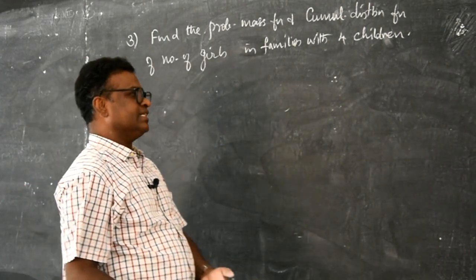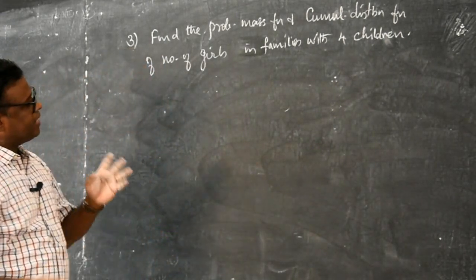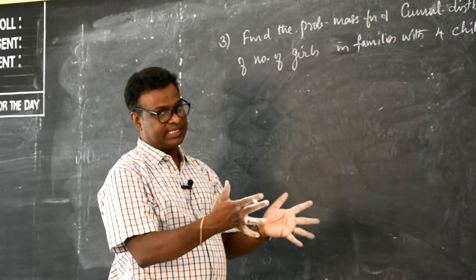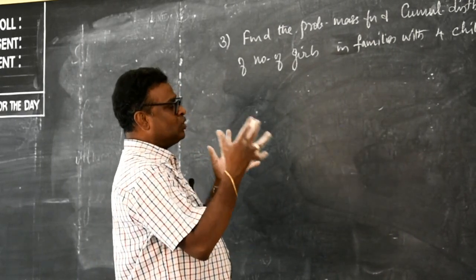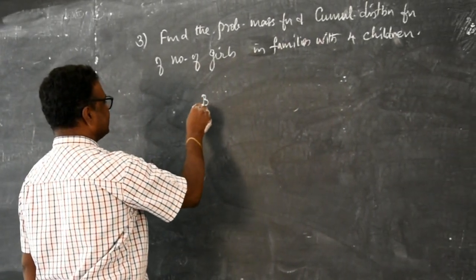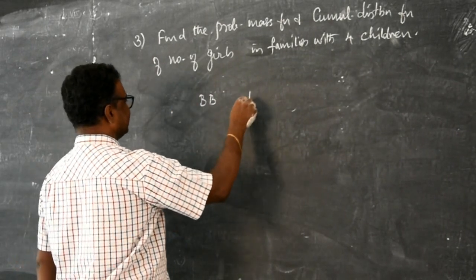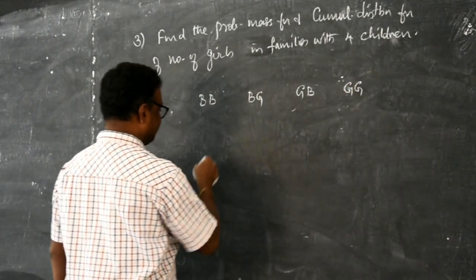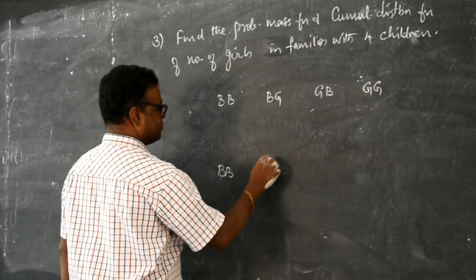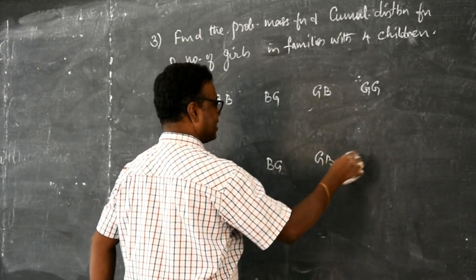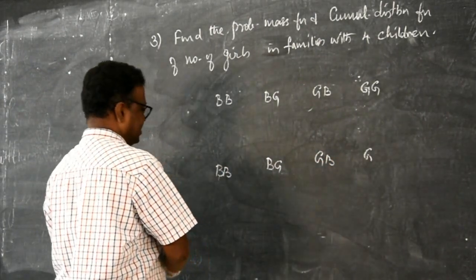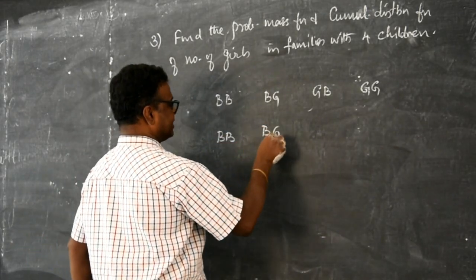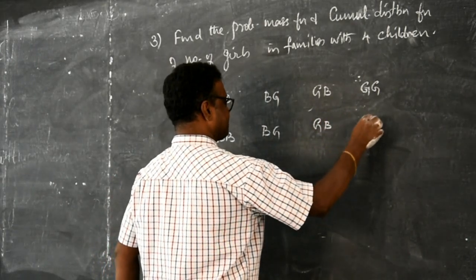The probabilities for boys and girls is 50-50. Now, there are families with 4 children I have to consider, of which I have to take only the presence of girls. First we shall go for the sample space. So it may be boy, boy, girl, girl, boy, and then girl, girl. Let me write closer, because I am going to write the sample space. See how I am writing.